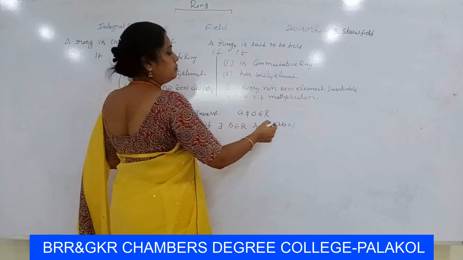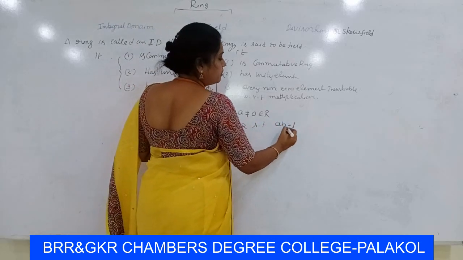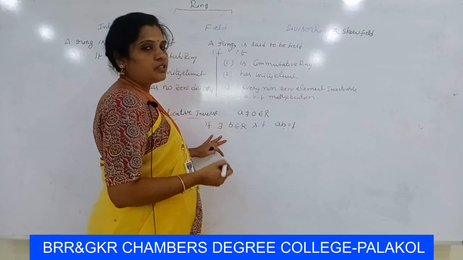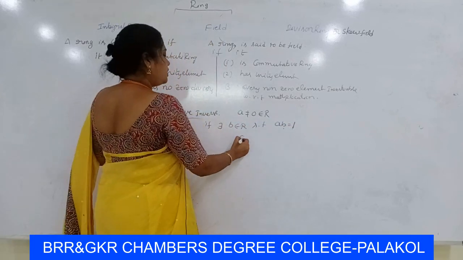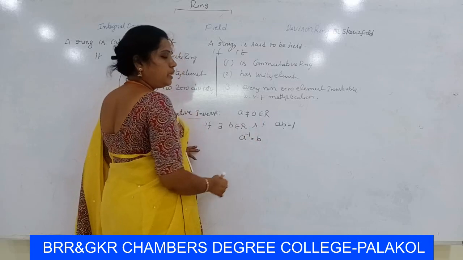We multiply with B, then we get unity element, then B is called the inverse of A. It can be written as A inverse is equal to B.